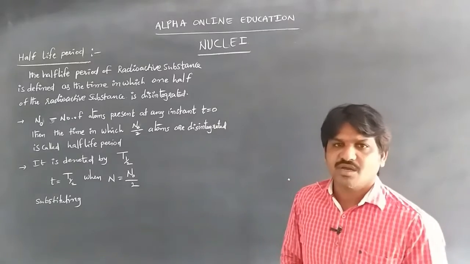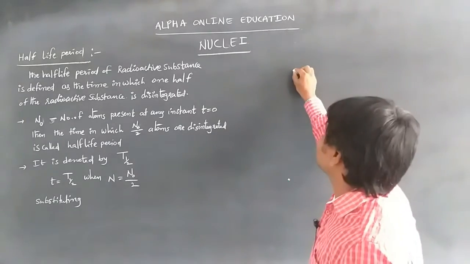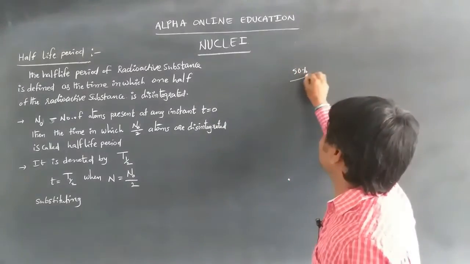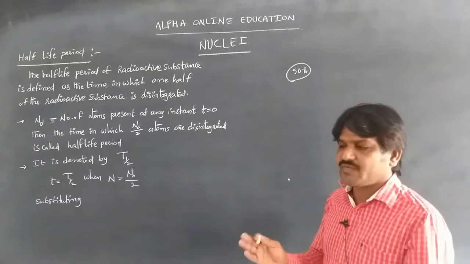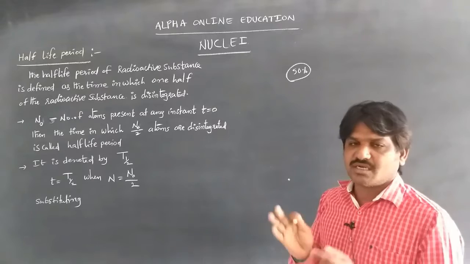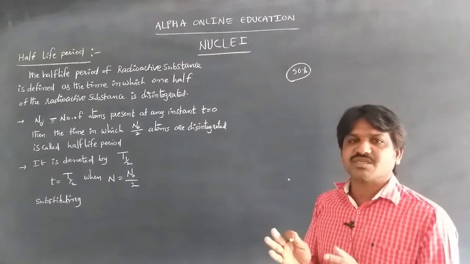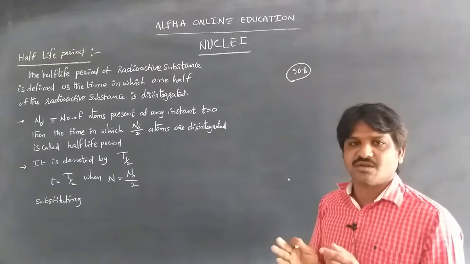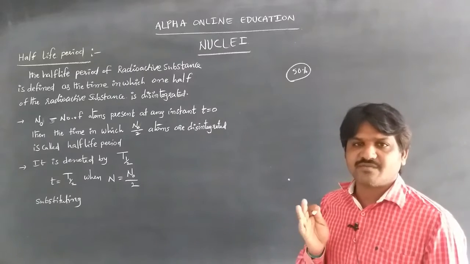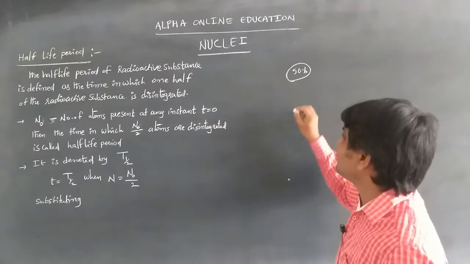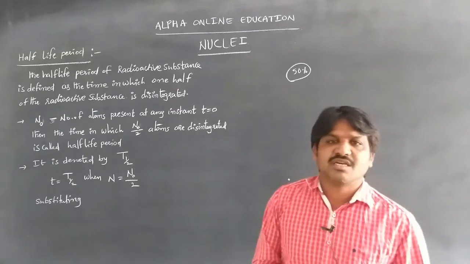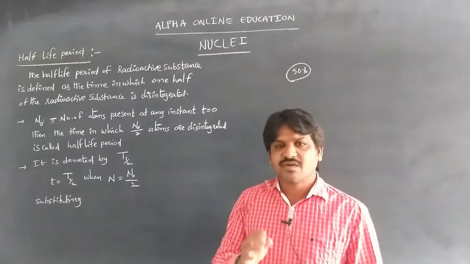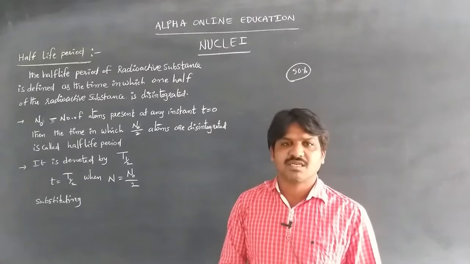Simply, we can say that 50% of the radioactive substance has to be disintegrated, meaning 50% has to remain. The time taken for 50% of the substance to disintegrate is called the half-life period. Different elements have different lifetime periods, so each will take a different time to complete half of its life.